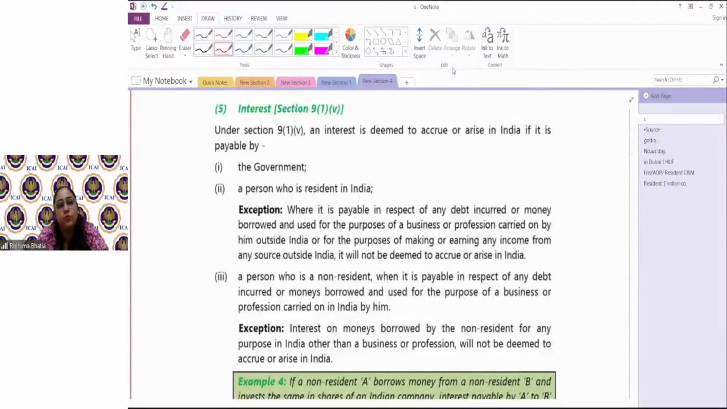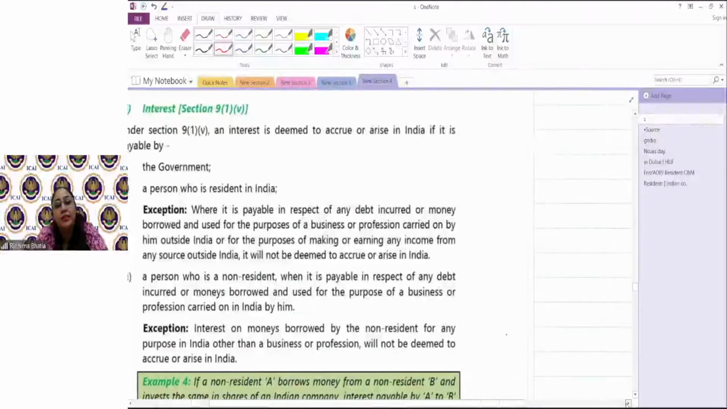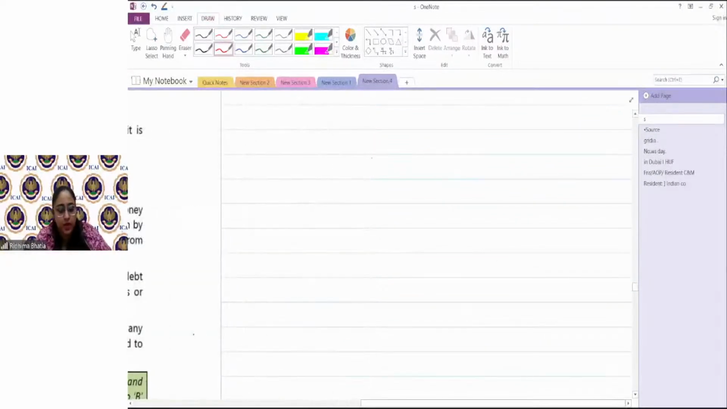Perfect. Now we move ahead to understand when interest income received by a non-resident would be taxable in India. Here, keep in mind a person who's a non-resident, who is earning interest income. Interest income arises when you're giving a loan or any deposits or any investment as such which is earning interest.